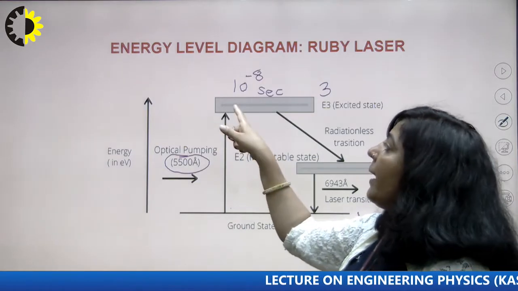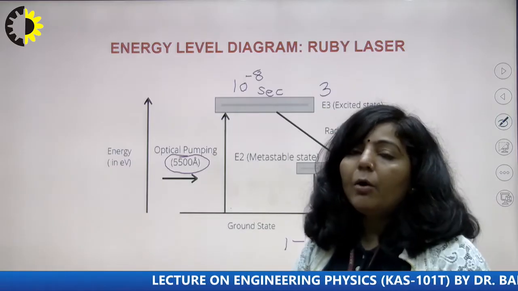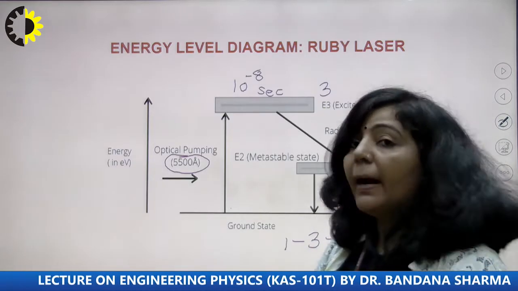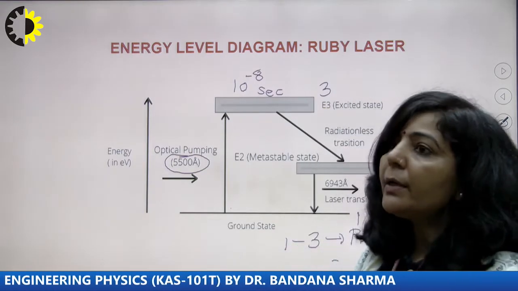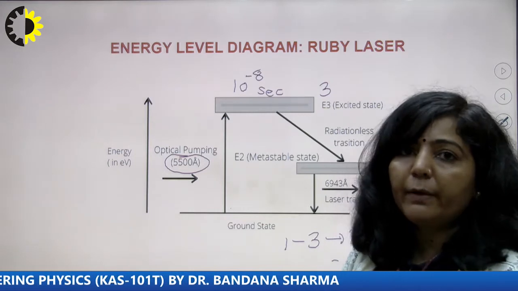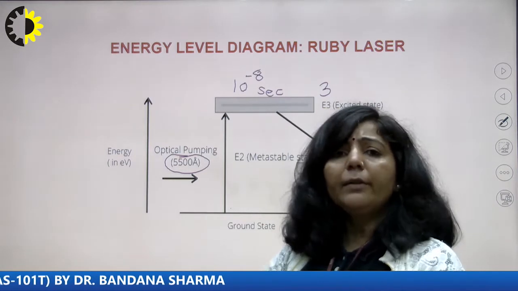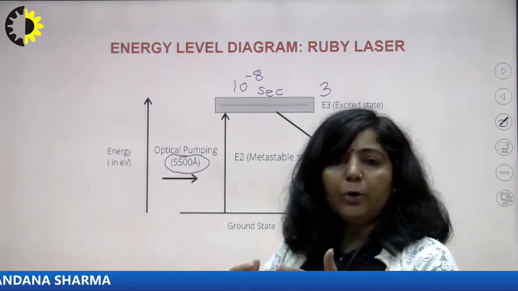So when these chromium ions come to state number 3, they are highly excited, highly energetic ions. Why am I saying highly energetic? Because their energy is very high in state number 3. Now these highly excited chromium ions will start colliding with the crystal lattice, the Al2O3 crystal.